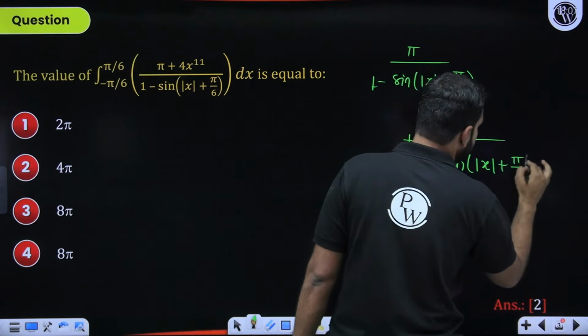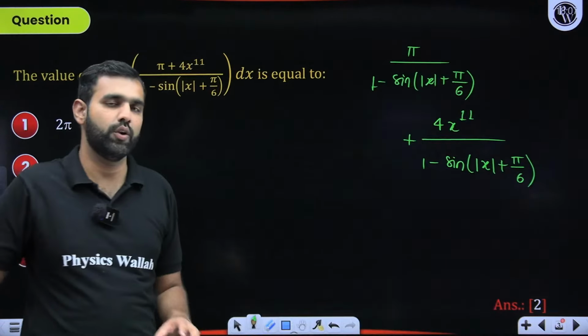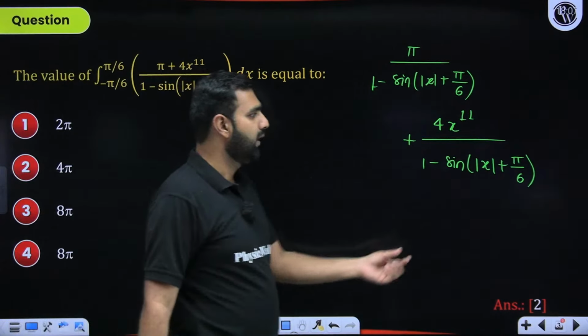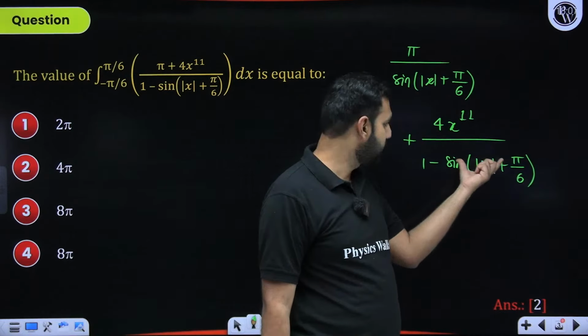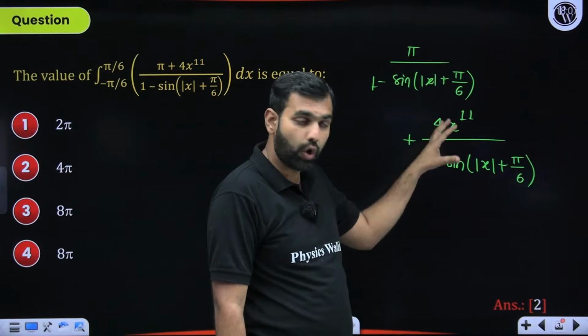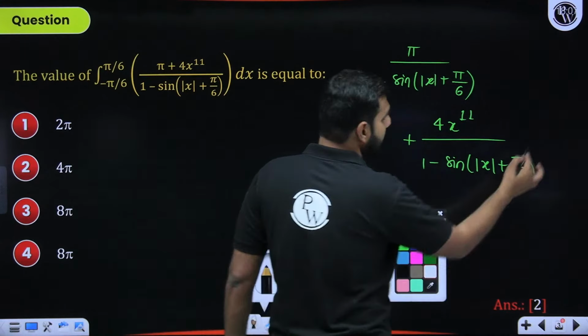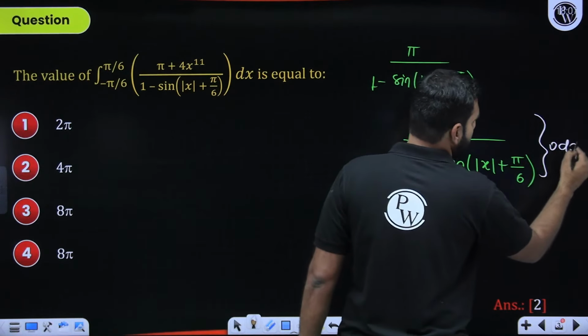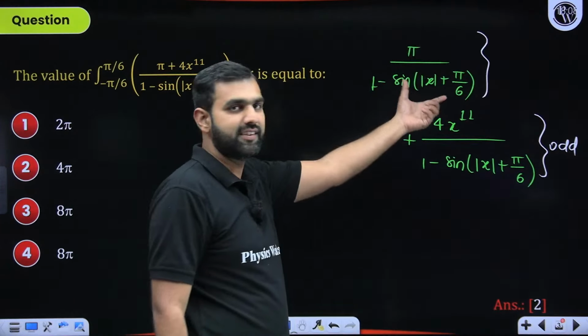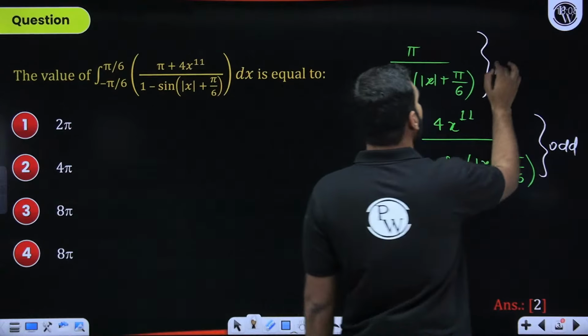Now, can you help me with these functions? Which one looks like an even function and which one looks like an odd function? Can you not see that, sir, mod x will keep it even, so this will remain even. If this stays even, this is odd, so odd upon even is odd. So this clearly is going to be an odd function. I hope there is no doubt or hesitation on that. But when you look at this function, this is constant, which means even. This is even, so even upon even gives you an even function here.